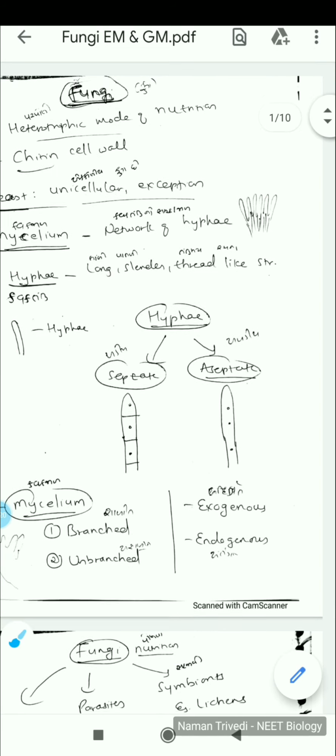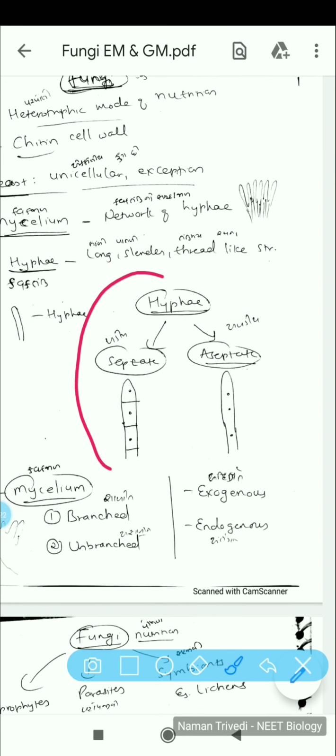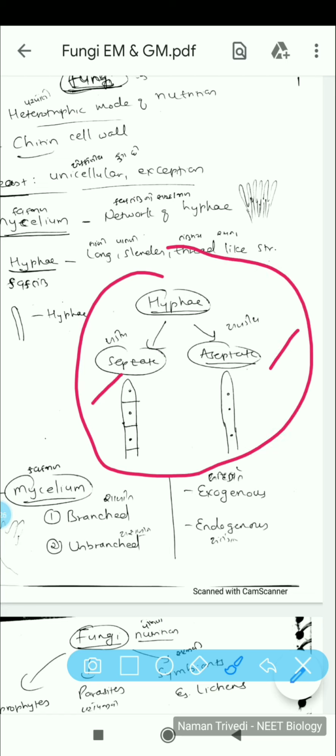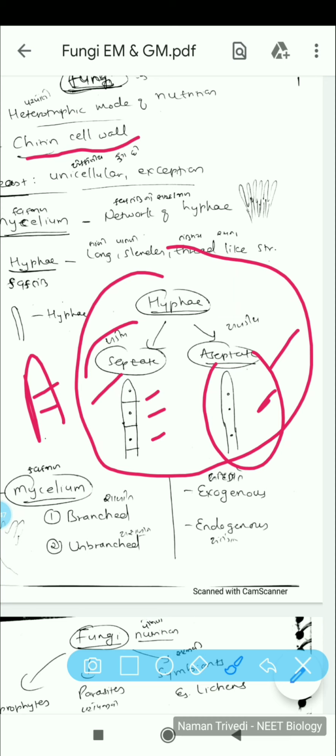Now hyphae can be septate or aseptate. That means if it has this sort of divisions, which is again made by mainly chitin, or what we call as fungal cellulose. As you know, fungi has the chitin cell wall. Okay, and you can see the nucleus over here and the cells over there. So if you see the divisions like this, it is termed as septate. If there are no divisions, you can call it aseptate.